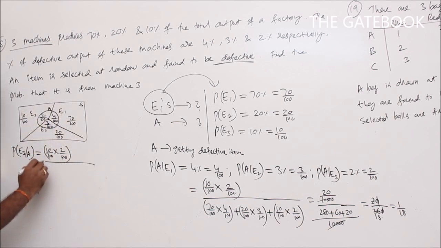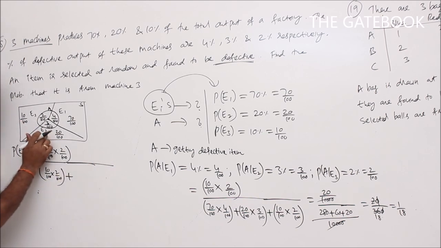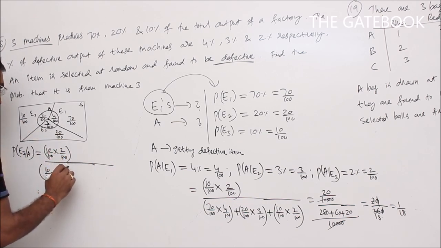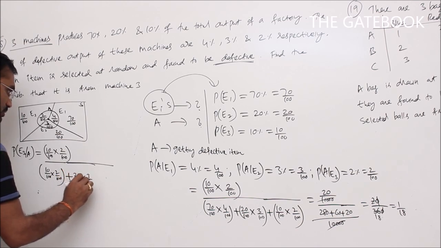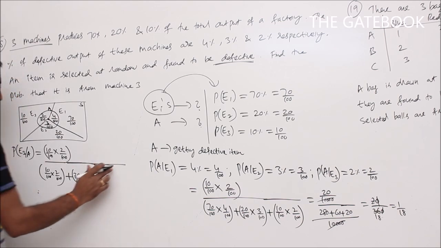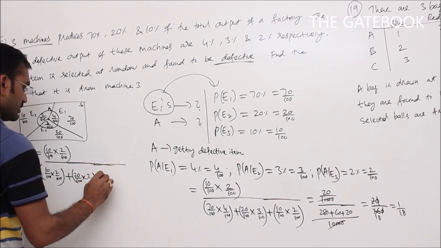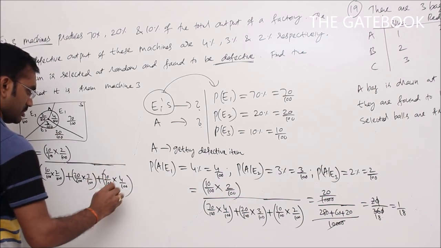See, there is 10 by 100 into 2 by 100 for E3, plus for E2 it is 20 by 100 into 3 by 100, plus for E1 the corresponding probability is 70 by 100 into 4 by 100.